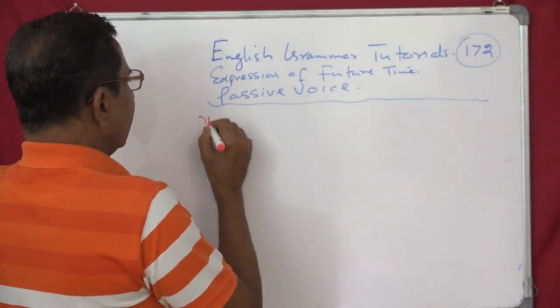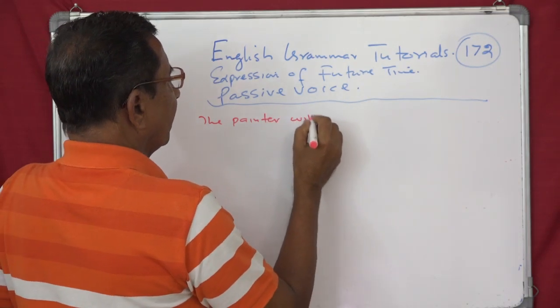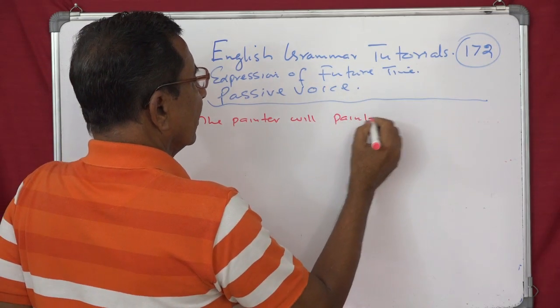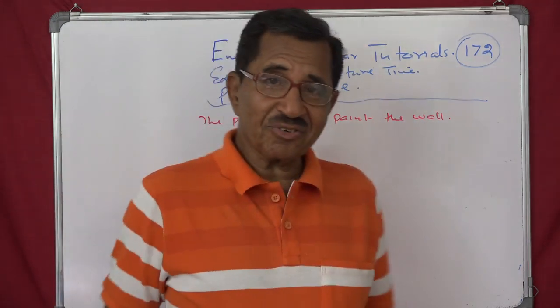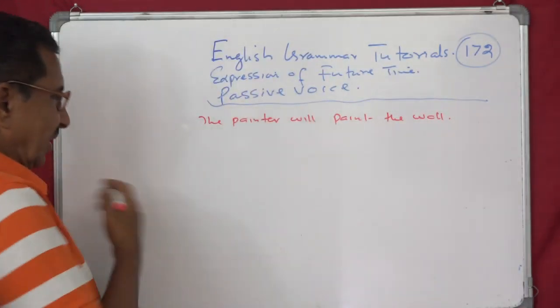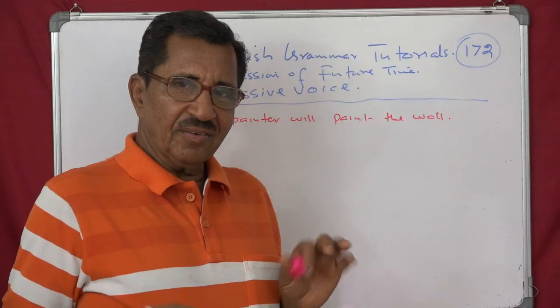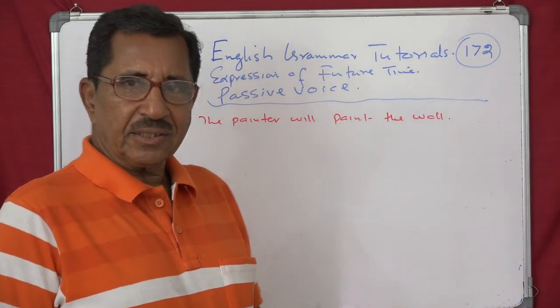See, the painter will paint the wall. What else can he do, isn't it? He cannot destroy the wall. So the painter will paint the wall. Now, you know how an active sentence is converted into a passive, isn't it?